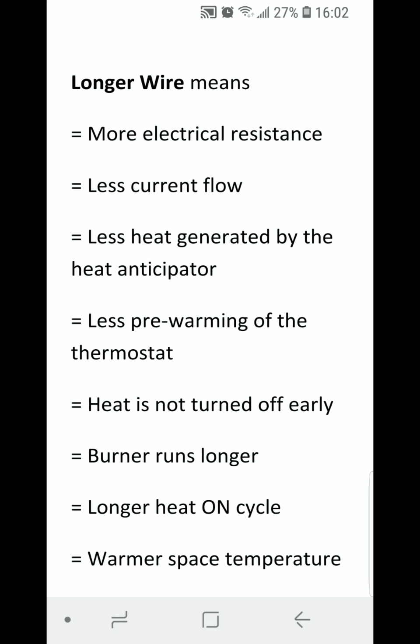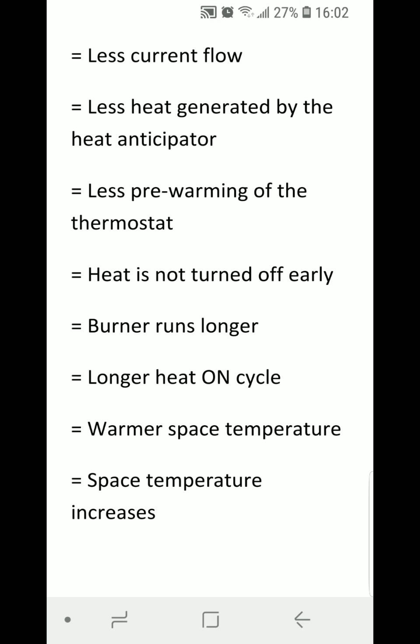Heat is not turned off early, the burner runs longer, longer heat on cycle, warmer space temperature, and space temperature increases as a result.